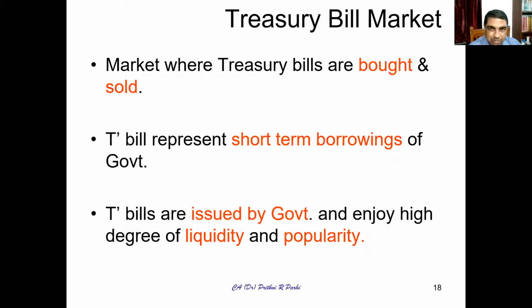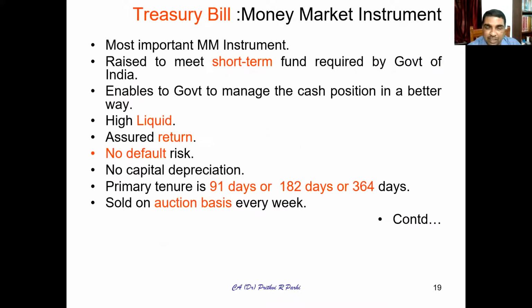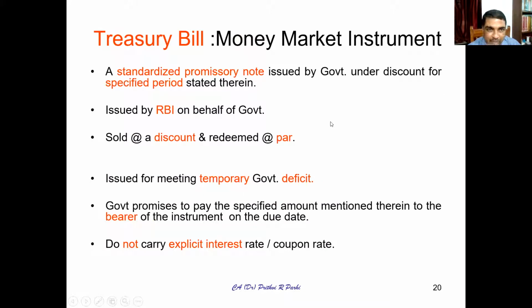Okay, call rate. Then the treasury bill market, government security market. These are issued by Government of India through Reserve Bank of India. As you have seen, 3 kinds of treasury bills are sold: 91 days, 182 days, and 364 days. It is sold on auction basis. Just now I was showing you the dates of auction on the RBI website.